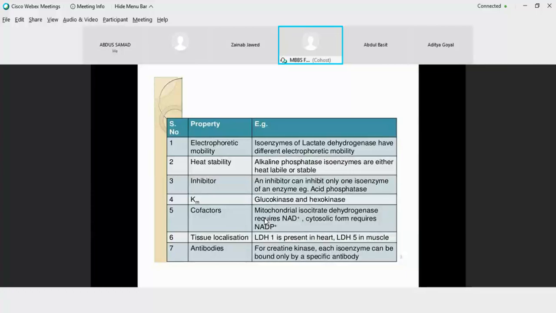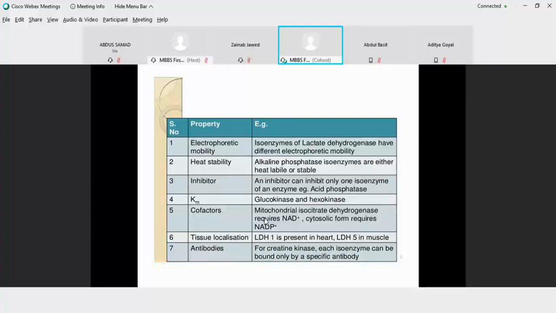So as we said, these physical forms of an enzyme are variable in terms of their electrophoretic mobility, how they behave towards heat, whether they are resistant or stable, how they behave towards an inhibitor, their Km values, what cofactor is associated, where they are localized, which type of tissue they are present in, and how they respond towards different antibodies.